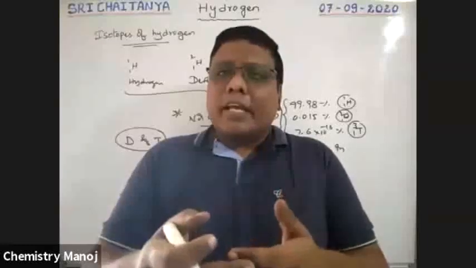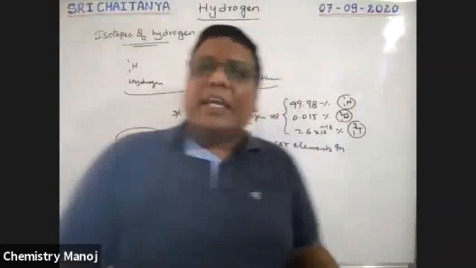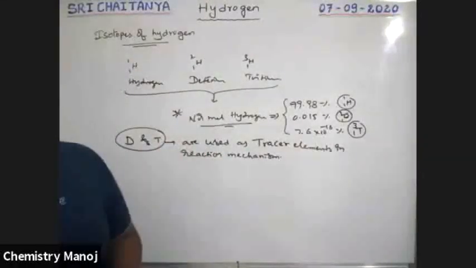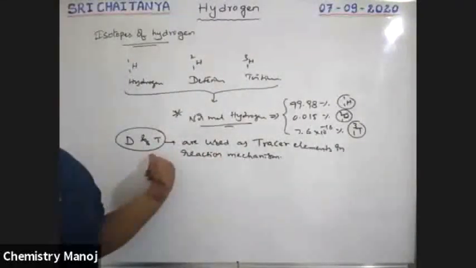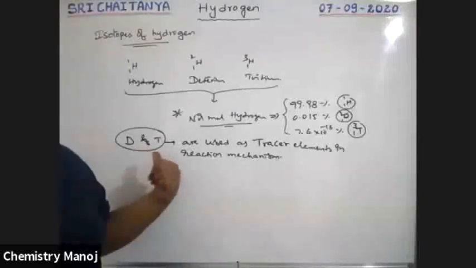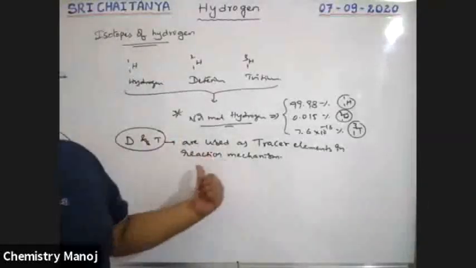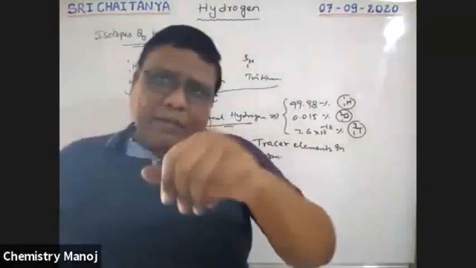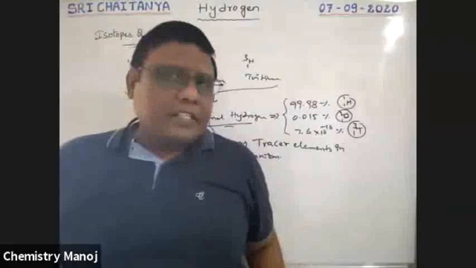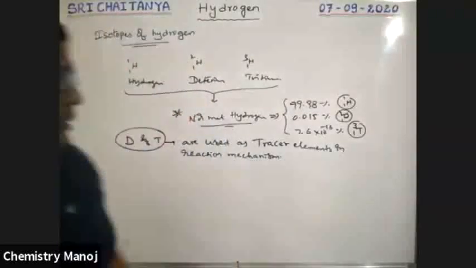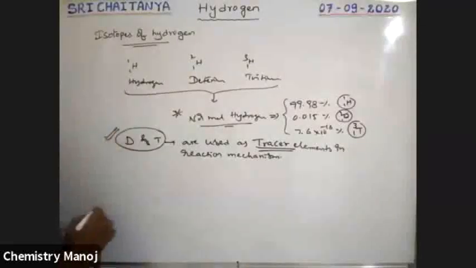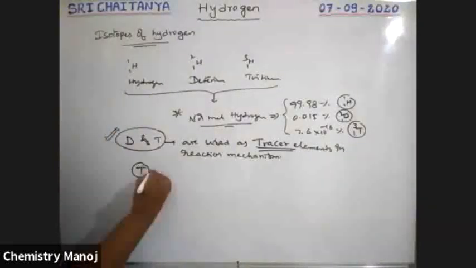That reaction mechanism is traced out with the help of deuterium and tritium. These are very helpful atoms to trace out the reaction mechanism. At the time of organic chemistry, we will explain the tracer conditions. These are the tracer elements, very, very important. Please keep in mind.